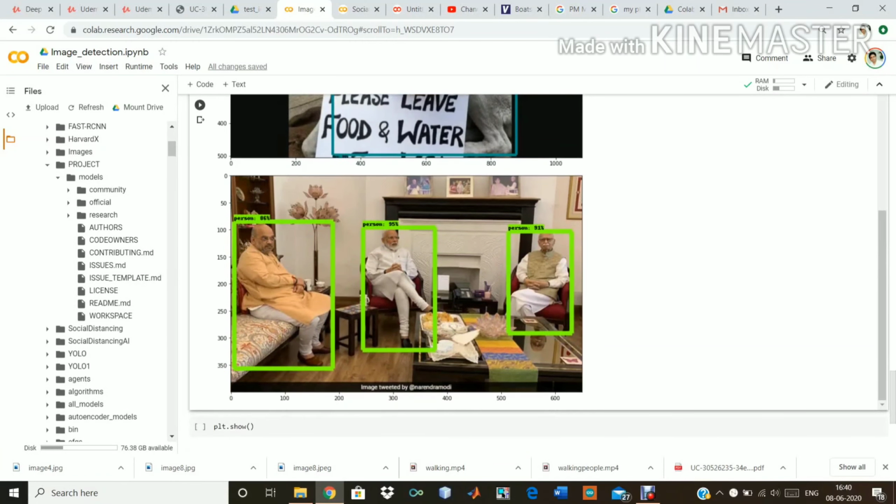And in the last image, which was image 7, we have detected all these three people with their percentage ratio mentioned here: 86%, 95%, and 91%.